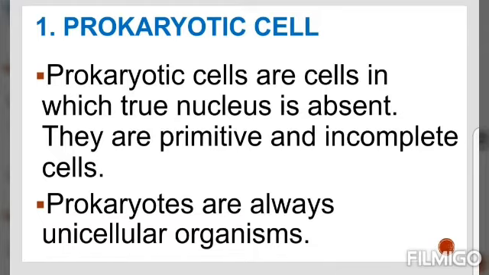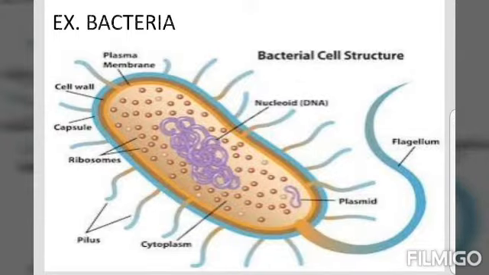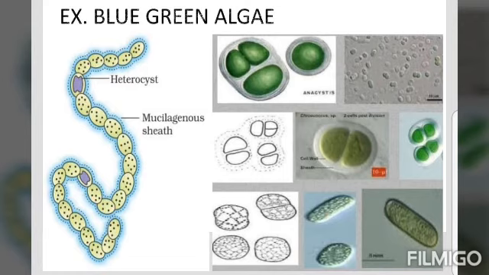Organisms with a prokaryotic cell do not contain a true nucleus. They are primitive and incomplete cells. Prokaryotes are always unicellular organisms. You can see in the diagram, like bacteria, blue-green algae. These are unicellular organisms. They are prokaryotic as well because they do not contain any membrane enclosed organelle, or we can say a typical cell.